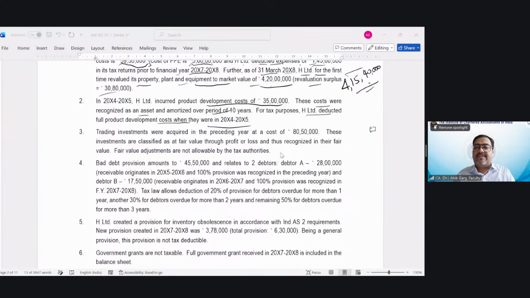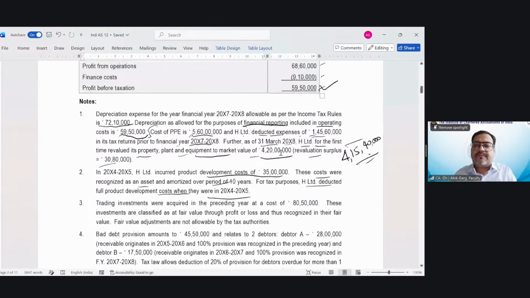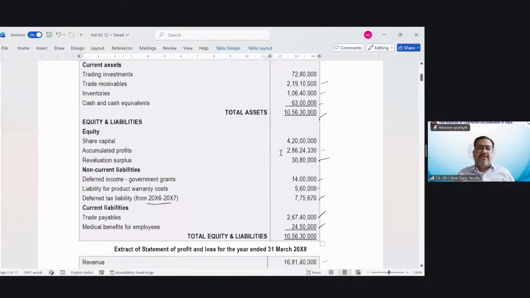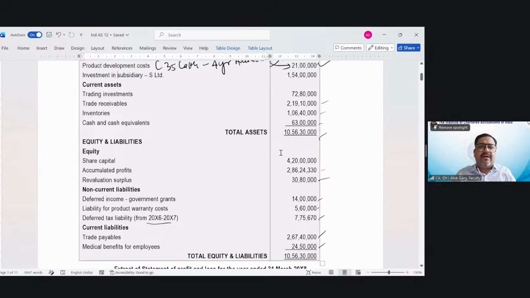Okay. So friends, what we did, we have revalued the trading investments, right? So let me take you to the balance sheet. In the balance sheet, what is the value of the trading investment? The value of the trading investment is 72 lakh 80,000, and it is at fair value. But what is the cost of these investments?